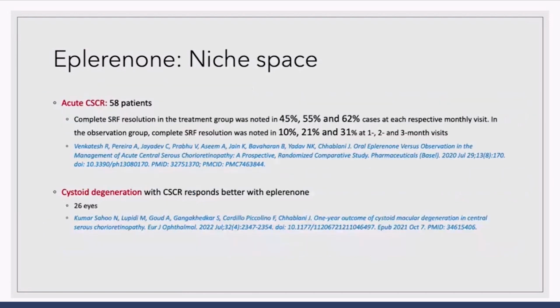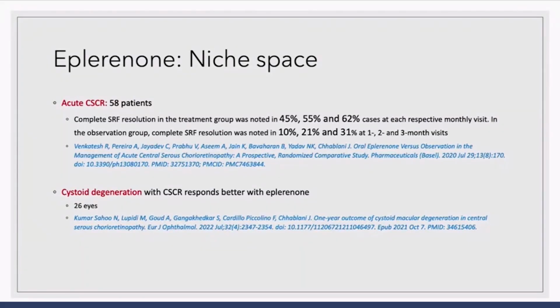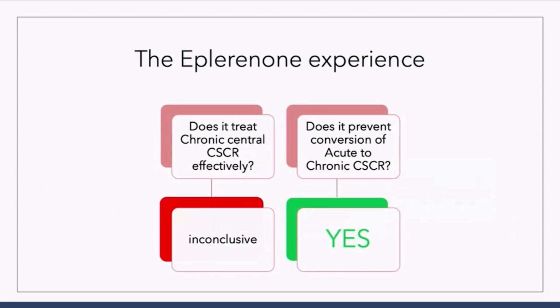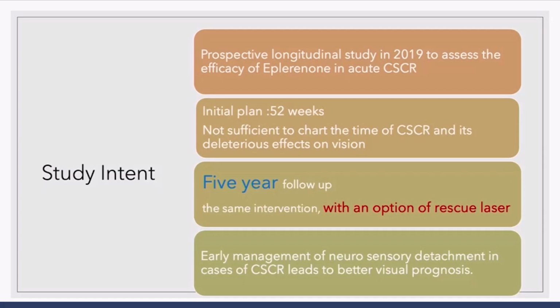So we have published data on the usage of this. And there is a niche space where Eplerenone has proven itself. It is in acute CSCR conversion to chronic CSCR. This was a pretty large trial with 58 patients which showed that neurosensory detachment settles down much faster when you use Eplerenone. And it also works very well when you have cystoid degeneration in cases of chronic CSCR. So we tried to modify this and we used it in acute CSCR cases. We do not conclusively believe that it works once the disease has gone chronic, but we definitely believe that it prevents acute CSCR going to chronic CSCR.